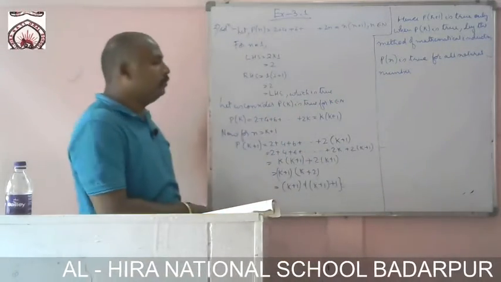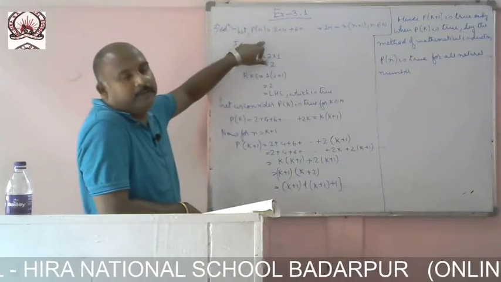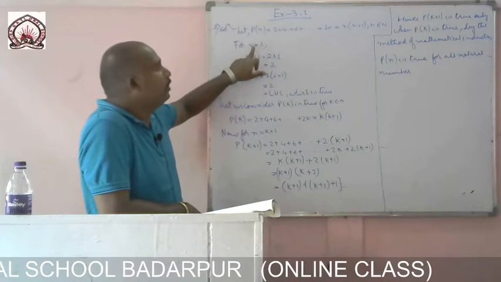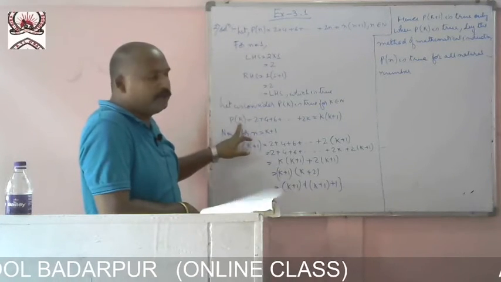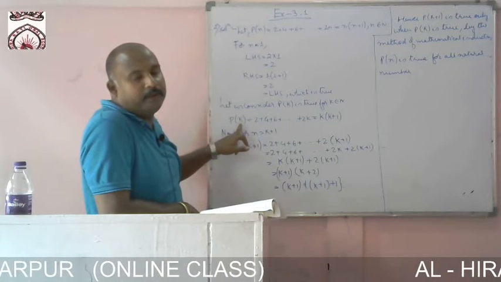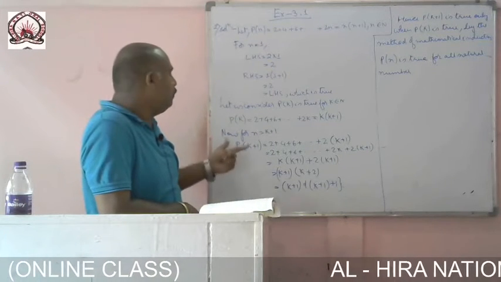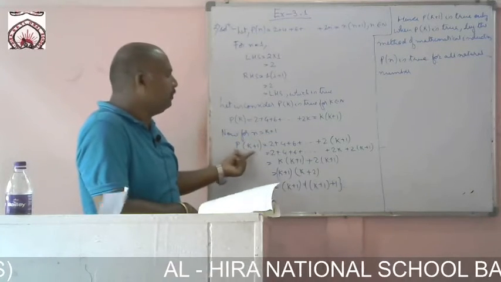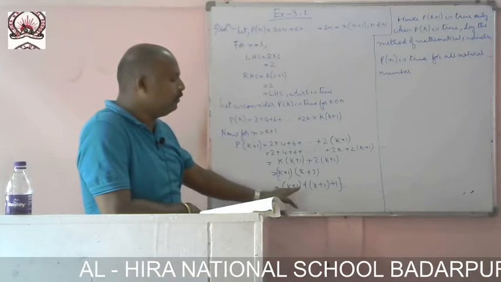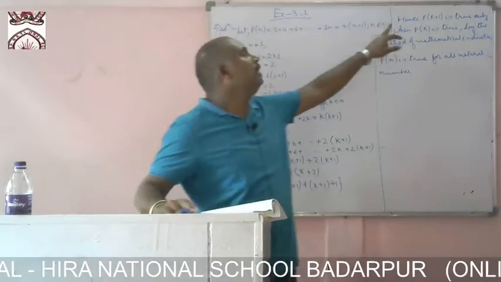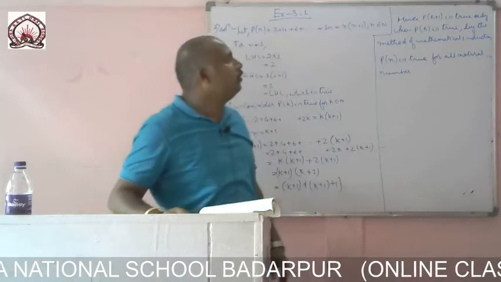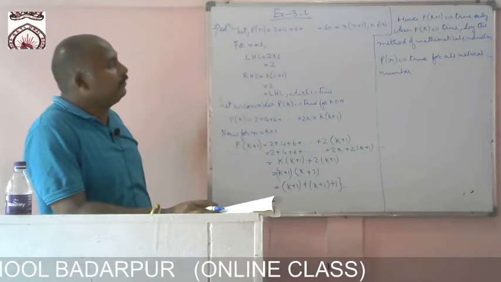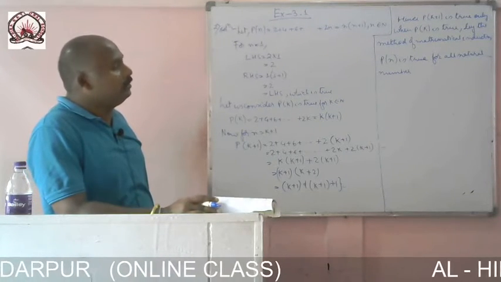P of n is also true for n natural number. First of all, we have the given statement we have written as P of n. Then we have solved for n equal to 1. Then we have solved for n equal to k. For P of k, we consider that it is true. Now we have to prove for P of n equal to k plus 1. So P of k plus 1 is of the same form. So hence P of k plus 1 is true only when P of k is true. By the method of mathematical induction, P of n is also true for all natural numbers.